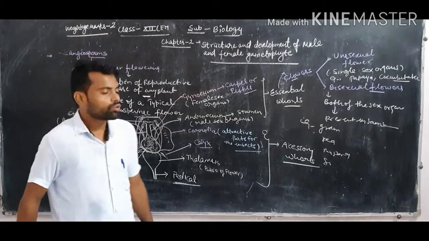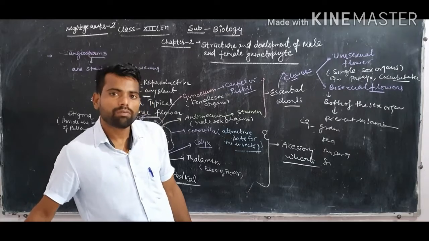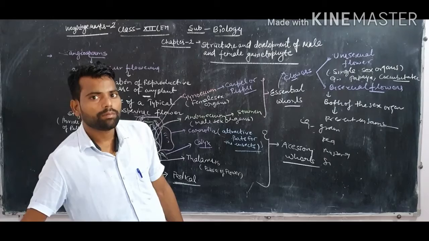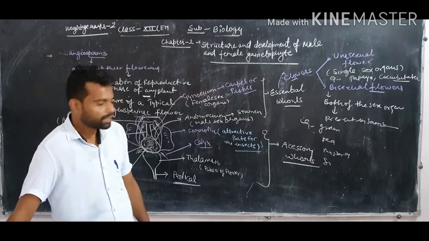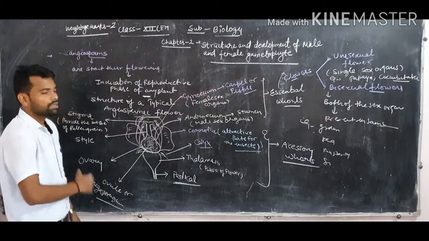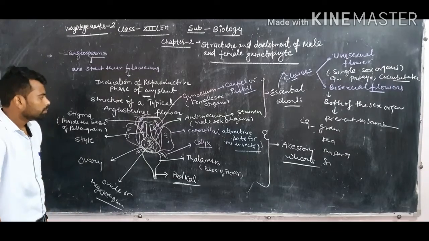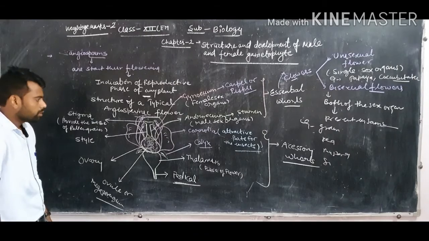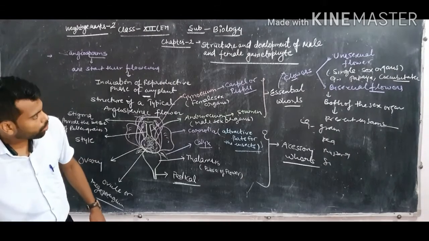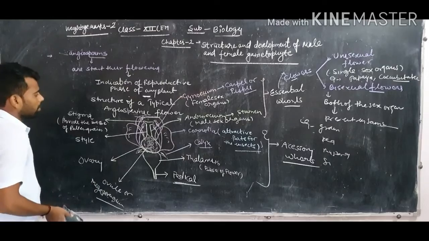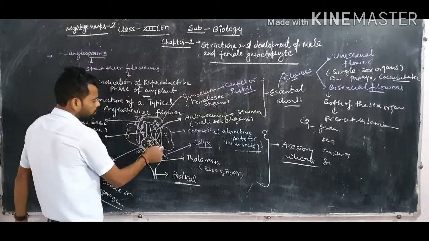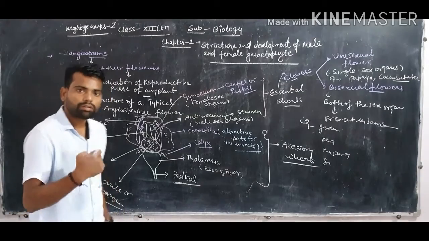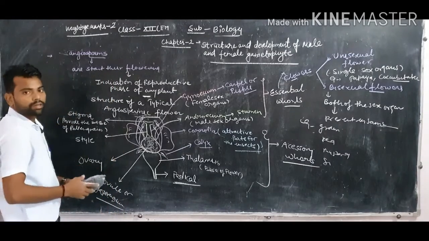And if both of the sex organs are not present in a flower, that flower is called a sterile flower, which does not have the capability to prepare its fruit and seeds. Clear? So this is the basic idea about a typical flower of angiosperms. Clear, dear student? Now I am going to the next topic of this chapter: we will discuss each reproductive organ of male and female. So now the next topic, male reproductive organs.